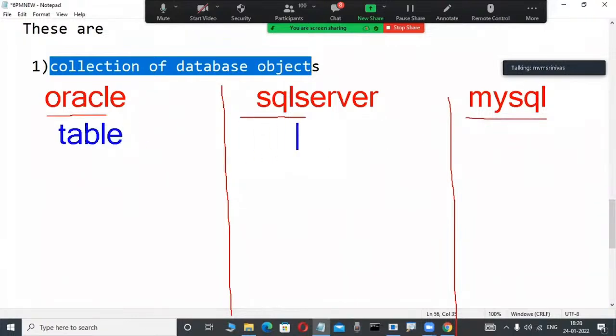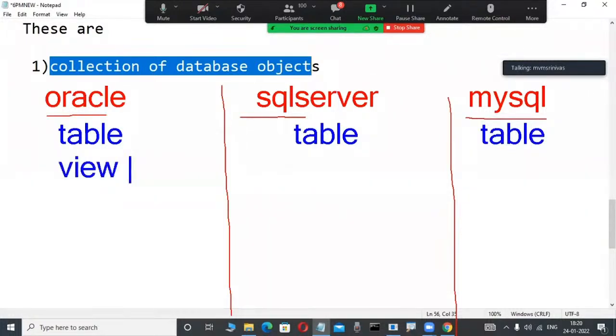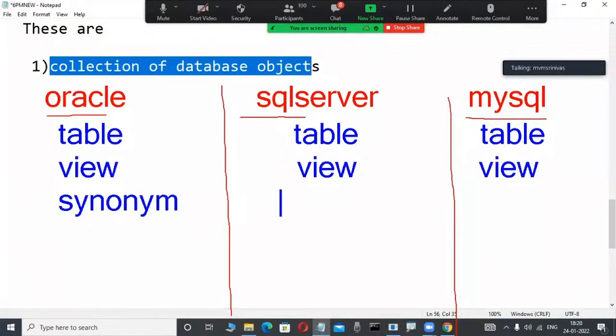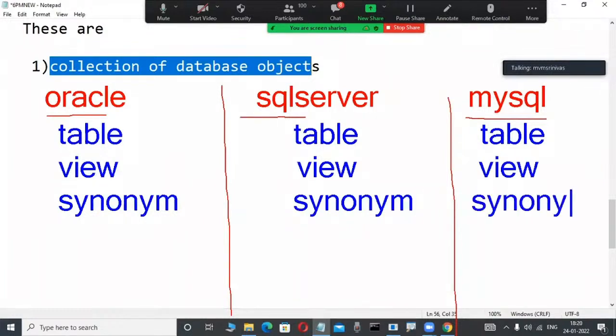Here also table is there, and in MySQL also. Again, a view is a database object with some purpose, and it is there in all of them. A synonym is a database object too. What is synonym, what is view? Don't worry, we will learn in our course. Here also synonym is available. Index is there too. These are called objects.